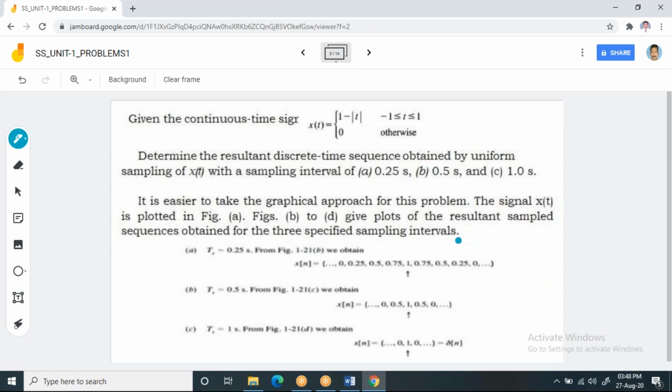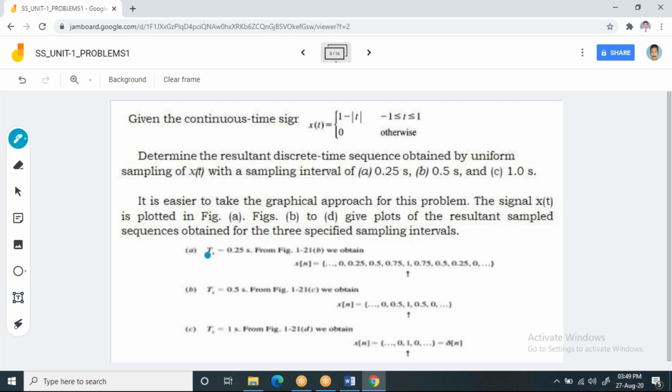Now observe the next bit. Now I'm going to take another problem. Given the continuous time signal x of t equal to 1 minus mod t, for minus 1 less than or equal to t less than or equal to 1, and 0 otherwise, determine the resultant discrete time sequence obtained by uniform sampling of x of t with a sampling period of 0.25 seconds, 0.5 seconds, and 1 second. Now try to understand how you are going to get this.